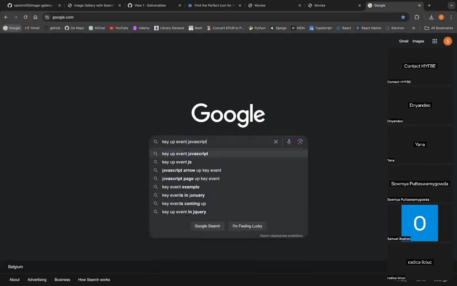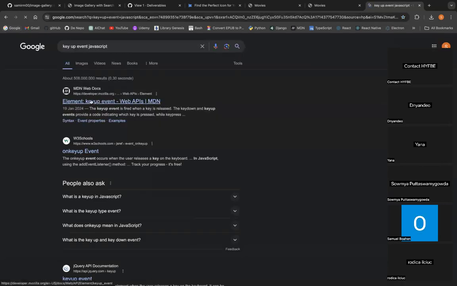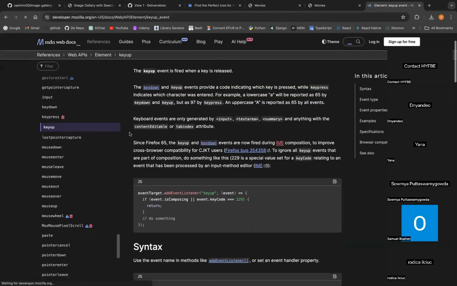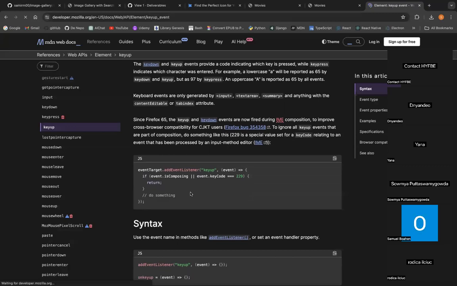JavaScript. So what's the key up event? If you go to the documentation here, what it's doing simply, as you can see, is that when I press any key and I remove my finger from the key, immediately it will be triggered. So it's just key up like that. It's similar to load, as you can see. The structure will be the same as load, but here the event is key up.